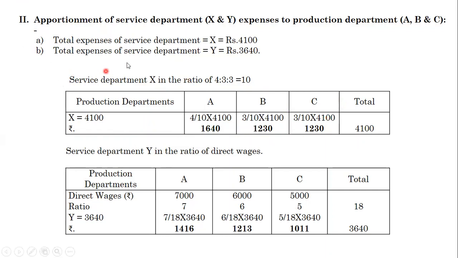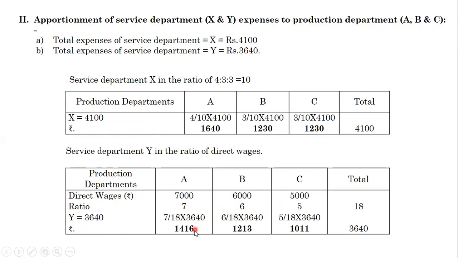Next is the total expenses of service department Y, 3,640. It is already given in our solution. Service department Y is in the ratio of direct wages. What is the direct wages value of the production departments? 7,000, 6,000, 5,000. The ratio of direct wages is 7 is to 6 is to 5. The total amount of the service department is 3,640.